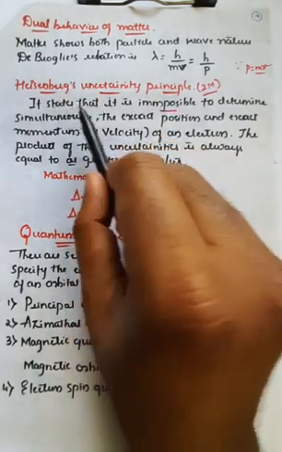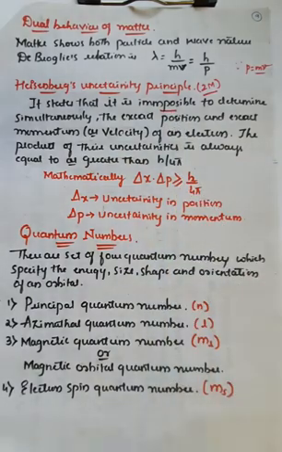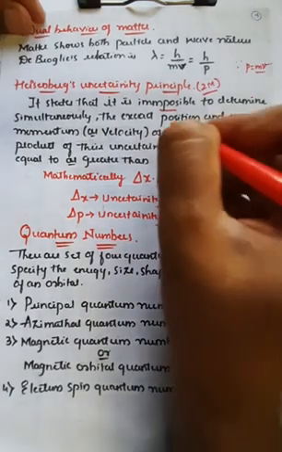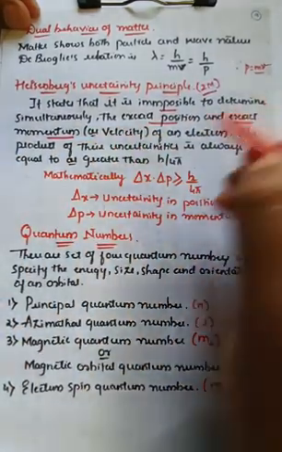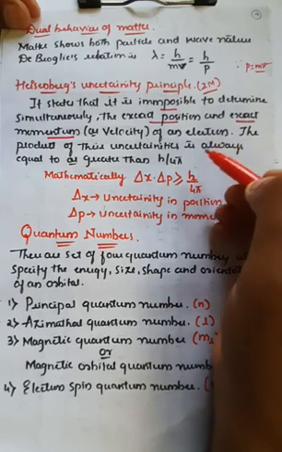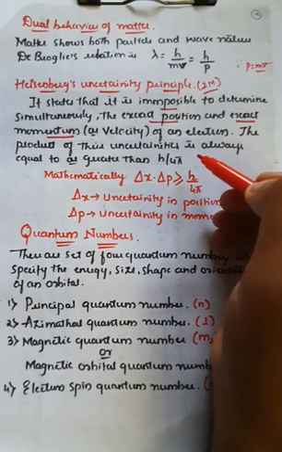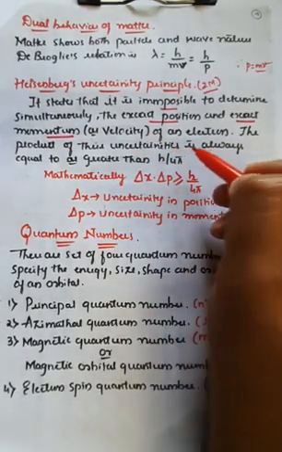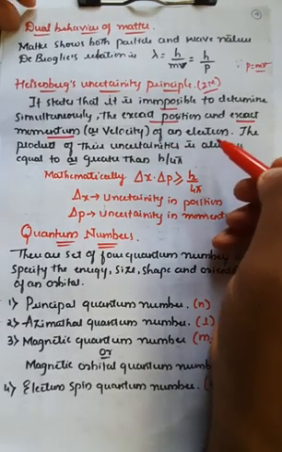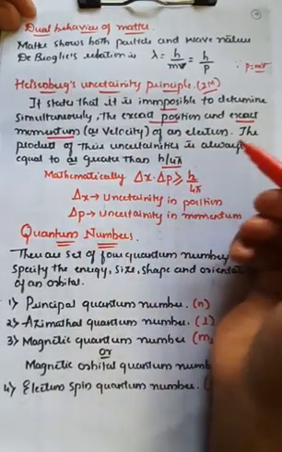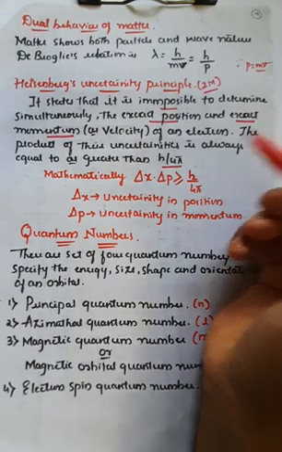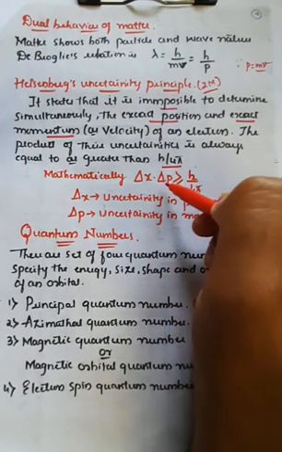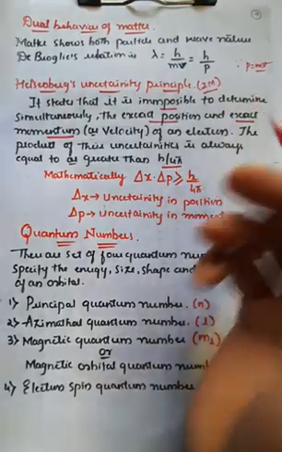Therefore it states that it's highly impossible to determine simultaneously the exact position. These two words are very important: exact position and exact momentum, which is nothing but the velocity of an electron. The product of their uncertainties is always equal to or greater than h upon 4 pi. Mathematically you can give the expression, that is delta x into delta p, which is greater than or equal to h upon 4 pi.